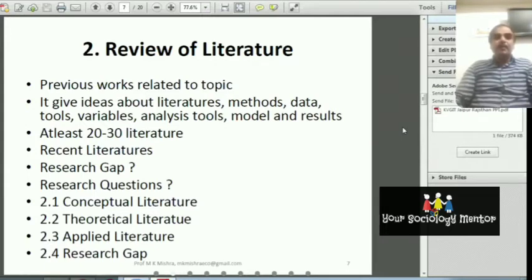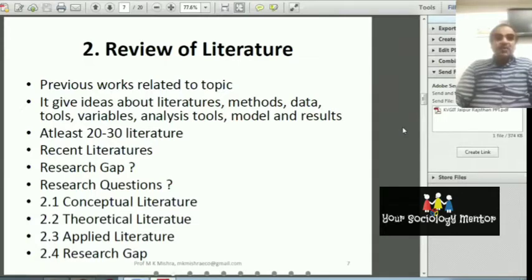When you do the literature review, you explore. Literature review means exploring the knowledge about this topic. When you explore more knowledge about this topic, you will get the idea how to do the research. So that is the importance.